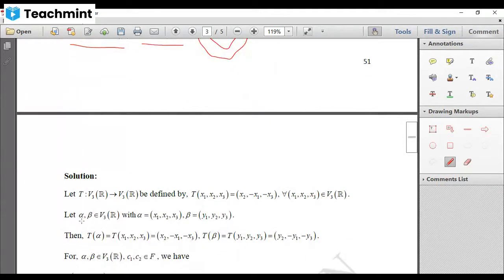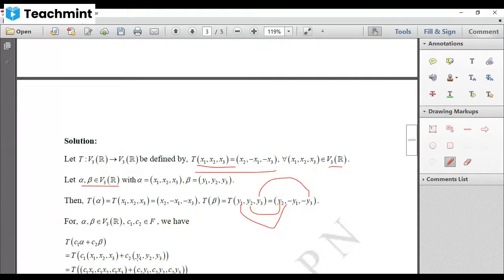Now let us call alpha and beta any two elements of V3R. But any element which belongs to V3R must be an ordered triplet. Let us say alpha is equal to the ordered triplet (x1, x2, x3) and beta equal to (y1, y2, y3). Then what is the image of alpha? T of alpha, which is T of this, and by this definition it is nothing but the ordered triplet (x2, -x1, -x3). Similarly, the image of beta is T of (y1, y2, y3), which is equal to (y2, -y1, -y3), according to this definition, because it is true for all the vectors of V3R, and your beta is a vector in V3R.